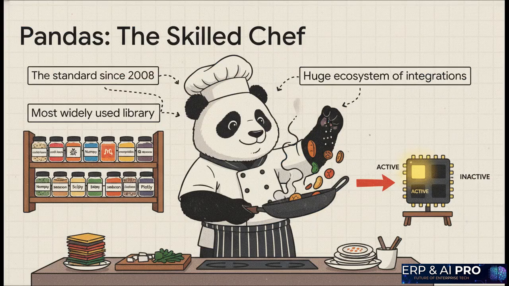So, the best way to think about Pandas is like a single, incredibly talented chef. This chef is a master. They can whip up anything you ask for, they're super flexible, and they play nice with all the other tools in the kitchen. Scikit-learn, Matplotlib, the whole crew. But, and this is the big but, this chef always works alone. Pandas was built to use just one of your computer's CPU cores. And as you can imagine, when the dinner rush gets heavy, that one chef kitchen starts to feel the strain.